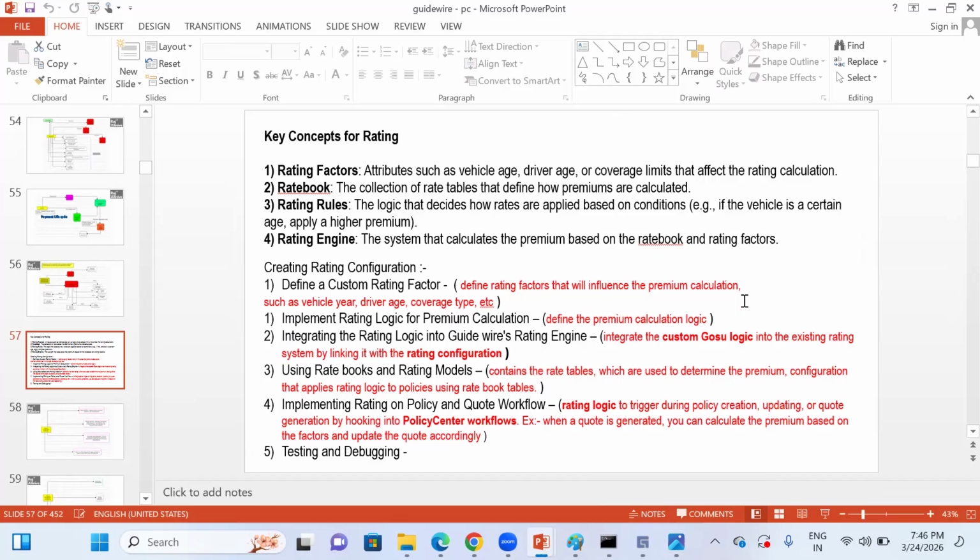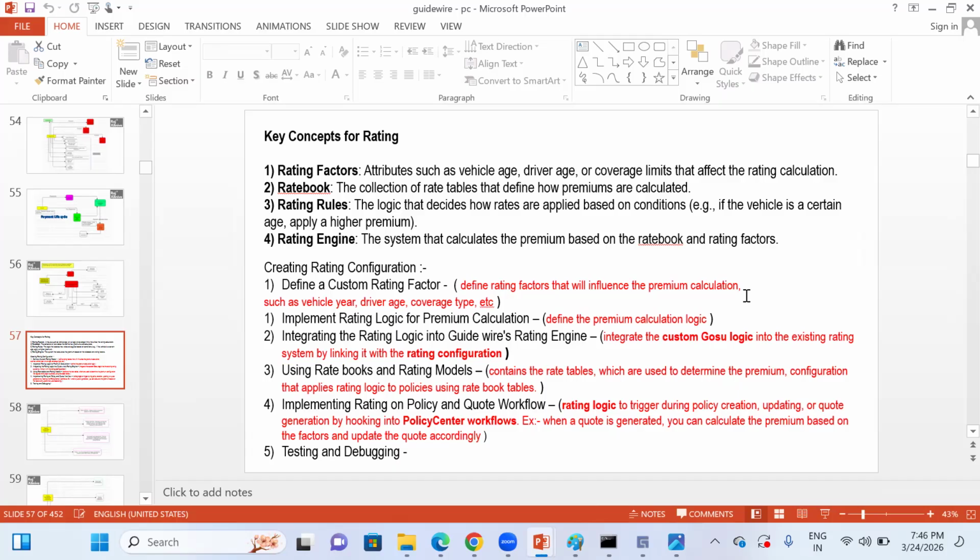This is called rating engine. Rating engine majorly calculates the system premium. Everything will be calculated by the rating engine. Based on the inputs we provided, it will automatically calculate the premium. That is called rating engine.